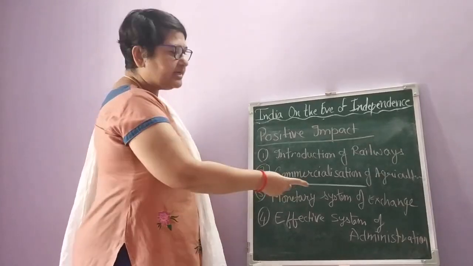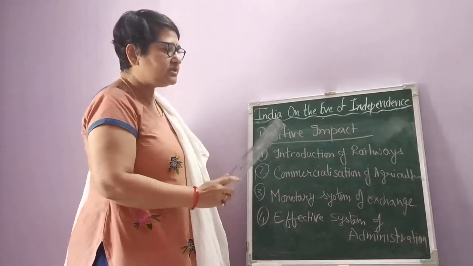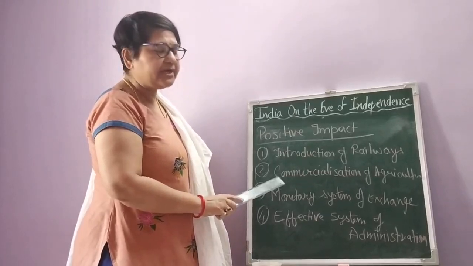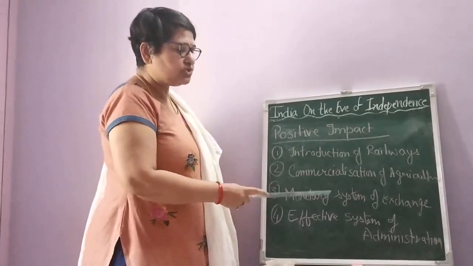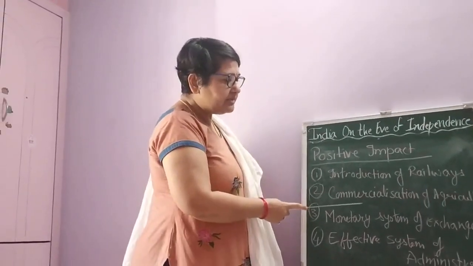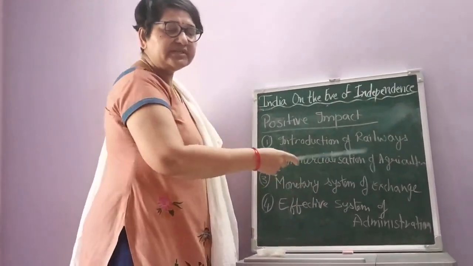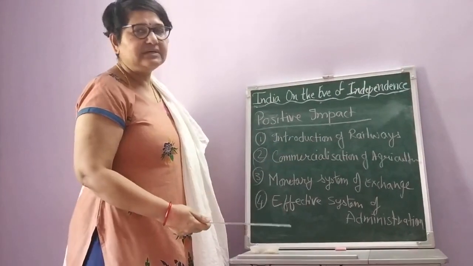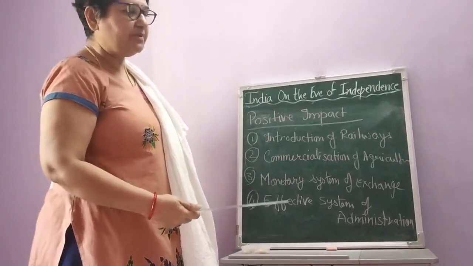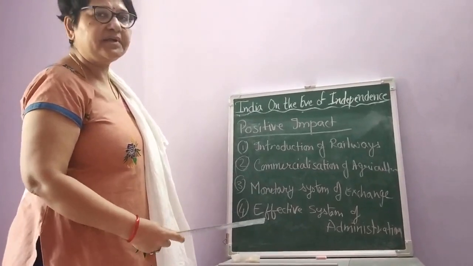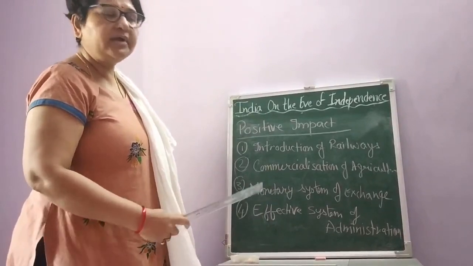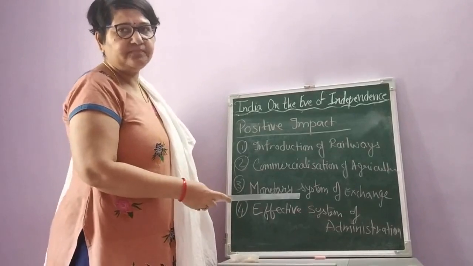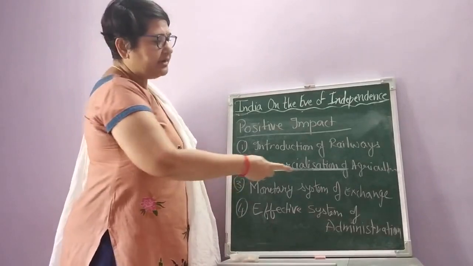What about the commercialization of agriculture? We know commercialization of agriculture was taking place only for their benefit. They were selling cash crops and forcing our farmers to grow cash crops. But this commercialization of agriculture has now turned into a benefit for our farmers. Now farmers understood that instead of doing subsistence farming only for themselves, they can grow more, commercialize, and sell the extra crops. And they got a market for their agricultural crops.